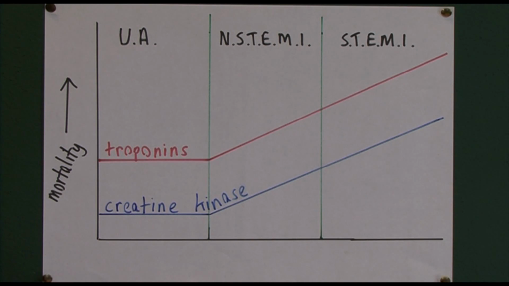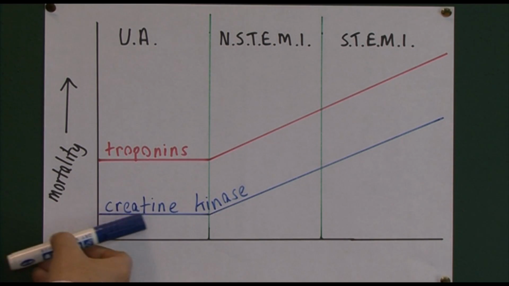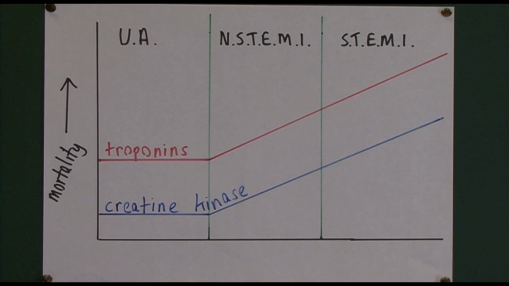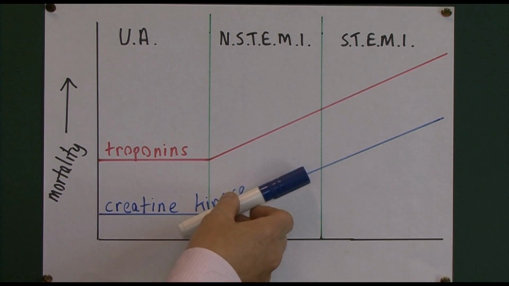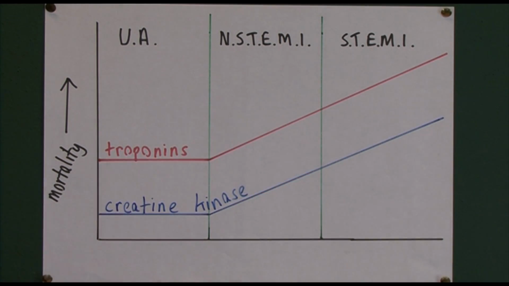Now, creatine kinase isn't used as commonly these days because creatine kinase can actually be released from any damaged muscle. If you want to be certain it's from the myocardium, you have to do a specific isoenzyme analysis. But it will rise with increasing myocardial damage. The more myocardial cells die, the more the creatine kinase will be raised.